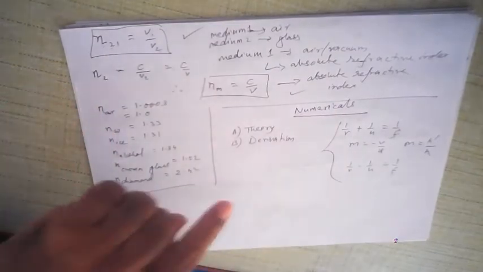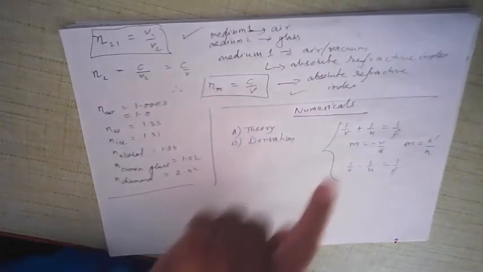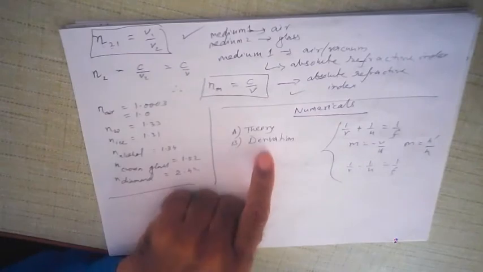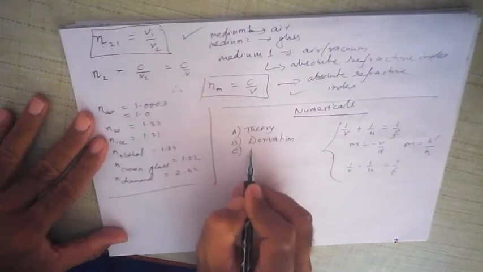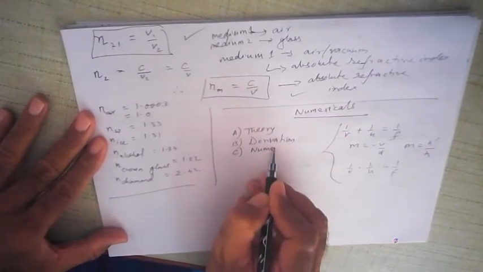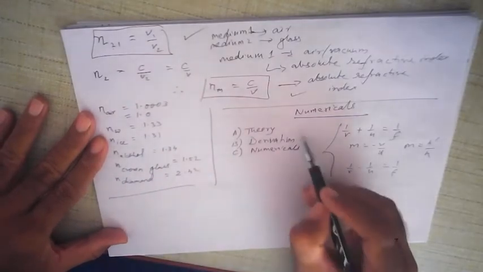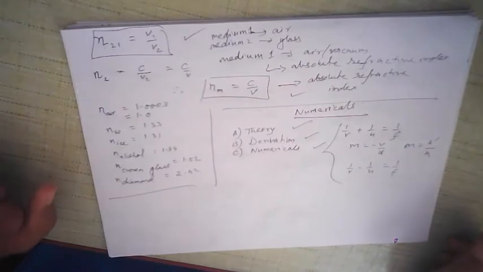In your course we don't have derivation of these formulas. A couple of years back, the derivation of the mirror formula and lens formula was in the syllabus. So derivation of a formula in physics is always extremely important. And then the third part is always numericals. Numericals are mathematical problems in physics. Theory, derivation, numericals: this is generally how physics is studied.